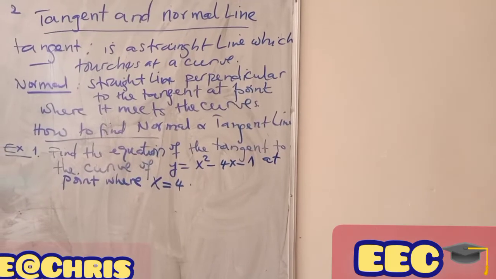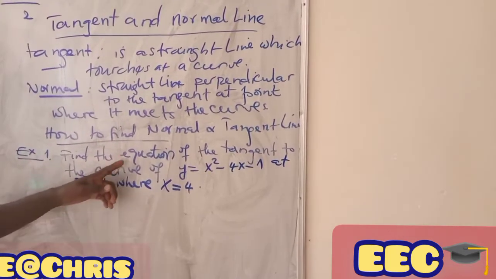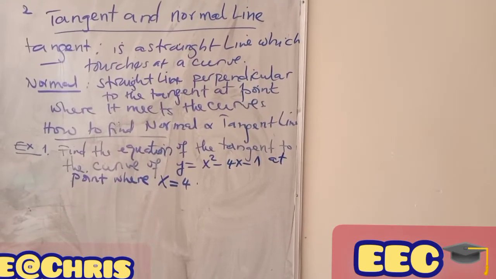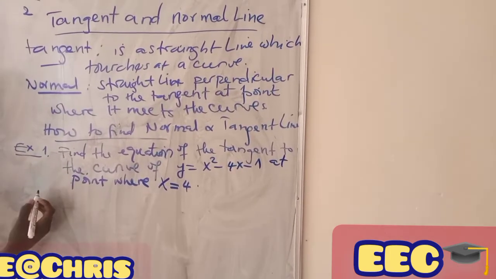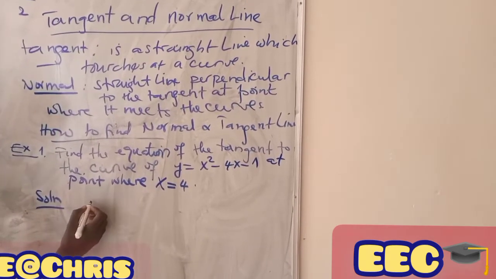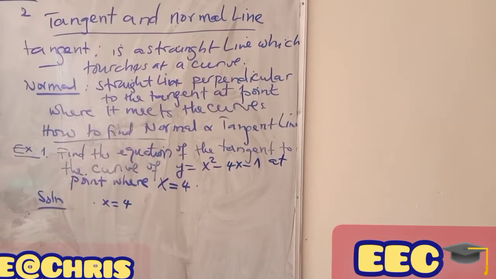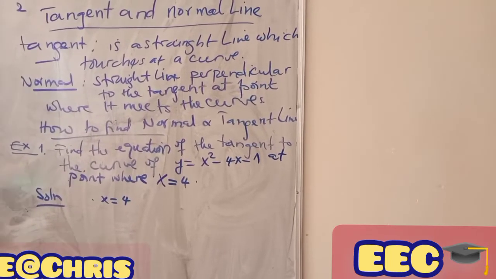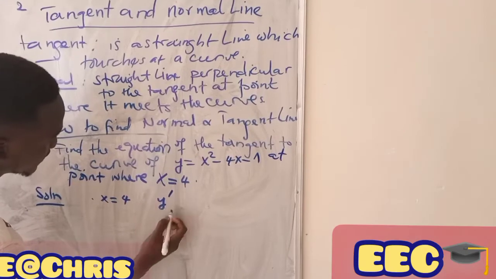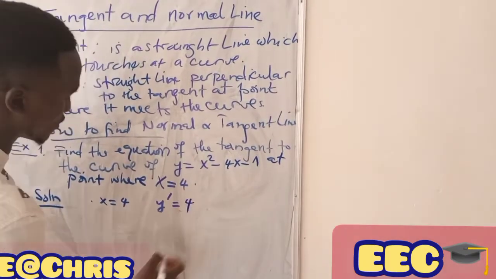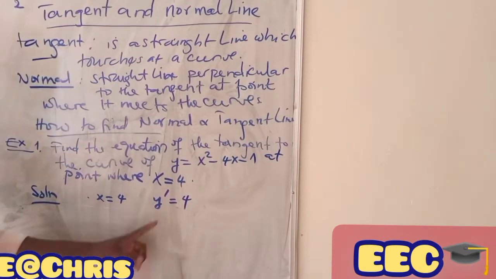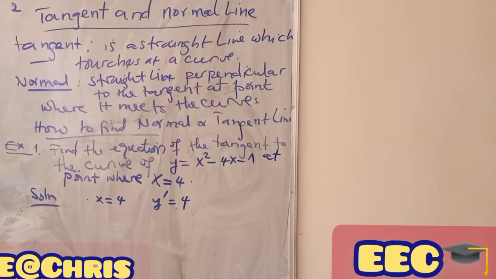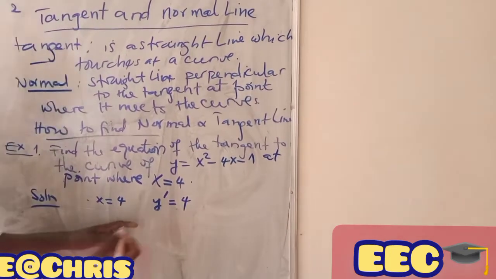So let us deal with this question to calculate the tangent line. Here we have to think about this formula. We have x equal to 4, and the derivative of y must be evaluated at x equal to 4. The gradient of y at x is m.